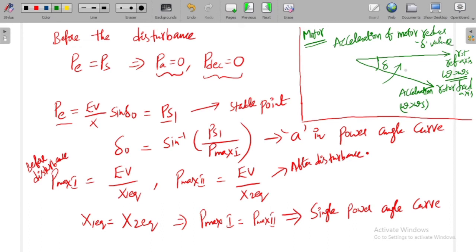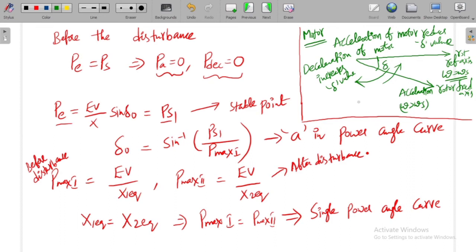Similarly, when there is deceleration, you have the movement like this. So deceleration of the motor increases the delta value. Why is it increasing the delta value? The lagging nature will become more when the rotor reduces its speed.